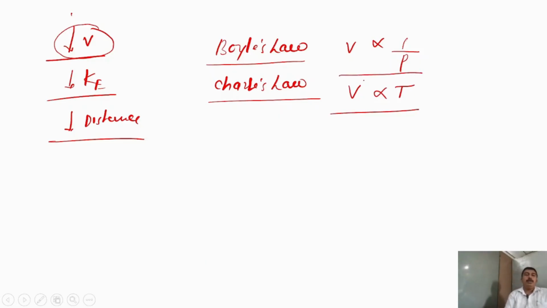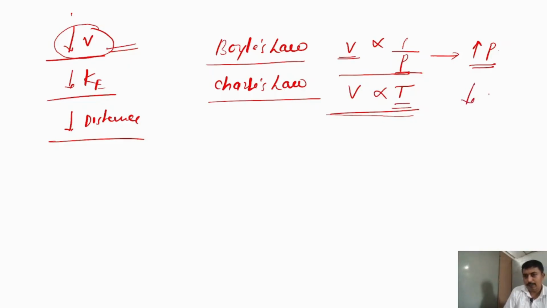Now, we have to convert gas to liquid. Means in short, what we have to do? We have to reduce the volume of the molecules. So how can you reduce the volume? Here, volume is inversely proportional to pressure. In order to reduce the volume, you must increase pressure. If you increase the pressure, then automatically volume will reduce. And according to Charles' law, because volume is directly proportional to temperature, in order to reduce the volume, the temperature must be reduced. So these two important parameters we have to consider.